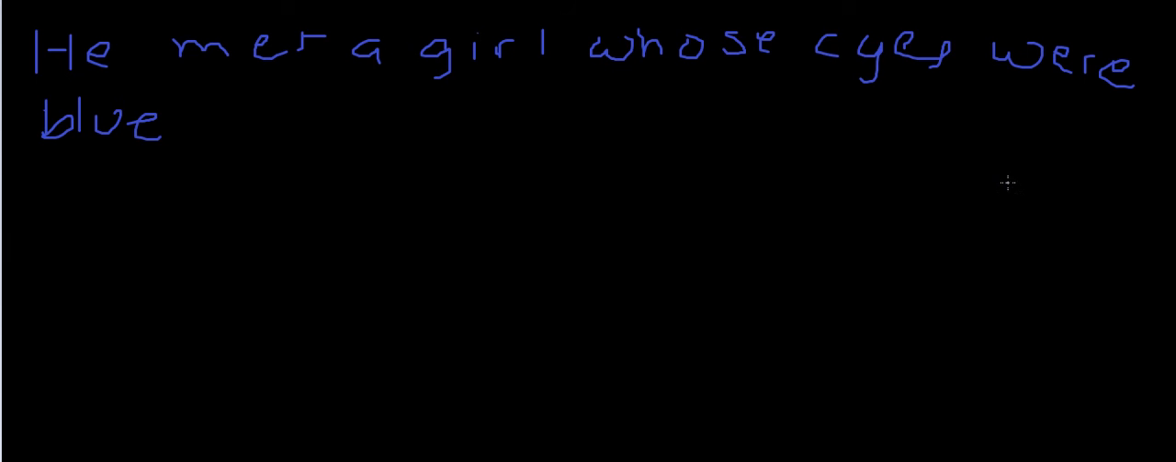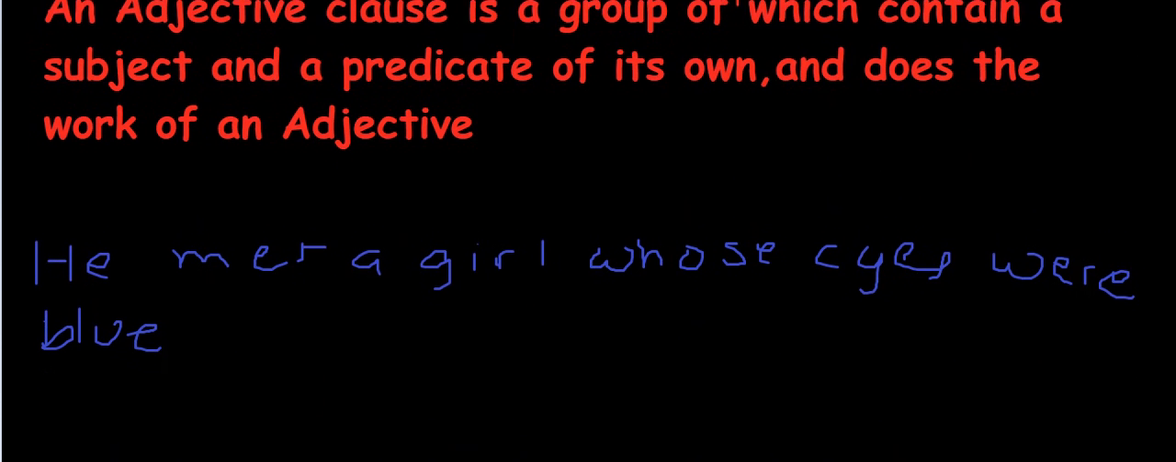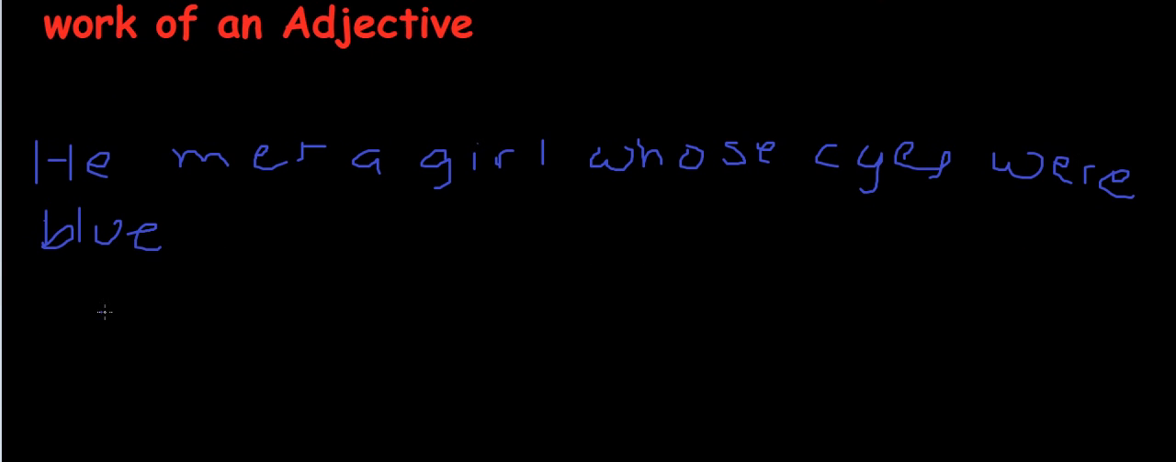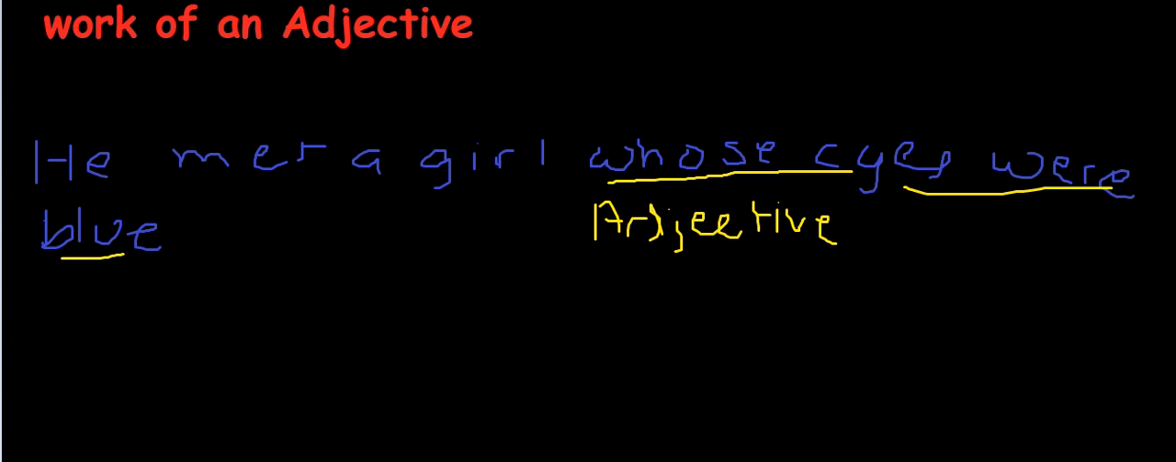Now you can pause it and refer to the above sentence and analyze this. I hope you were able to, or if you are not able, just see this now. I have this sentence: he met a girl whose eyes were blue. Now which girl? Whose eyes were blue. We asked the question which, and we got the appropriate answer, whose eyes were blue. This group of words, whose eyes were blue, describes the word girl, and hence it's an adjective clause.